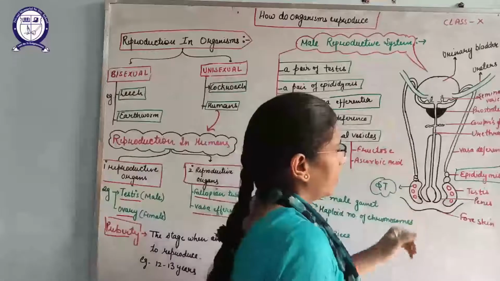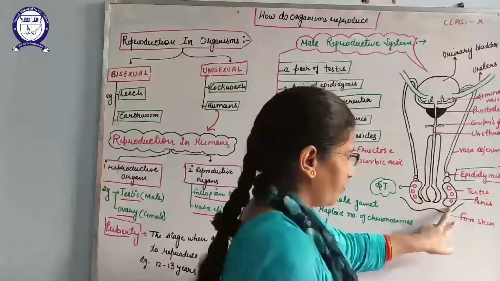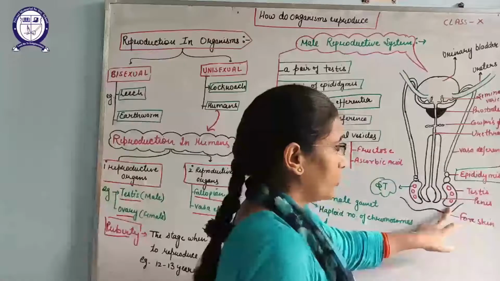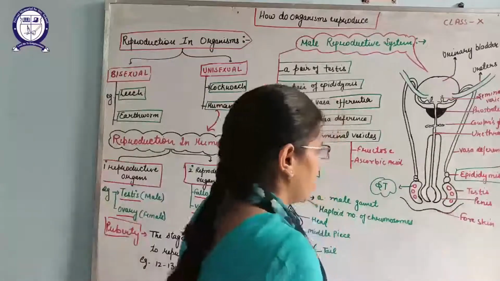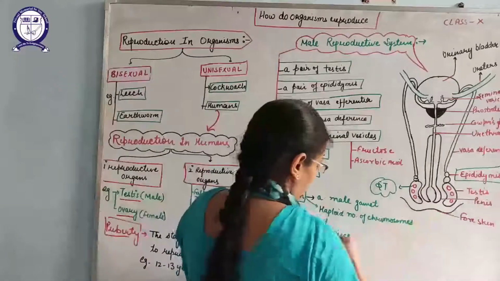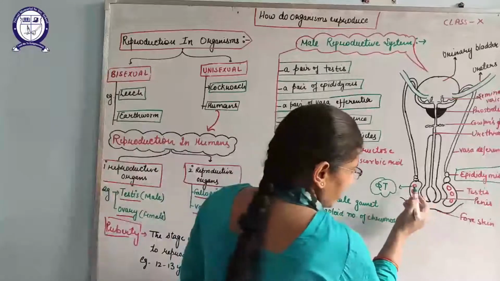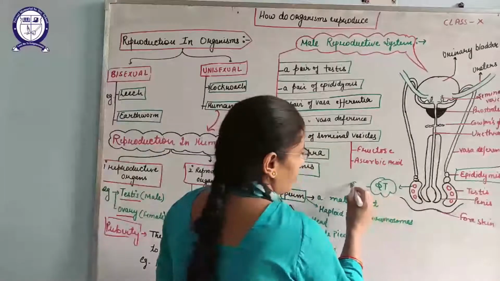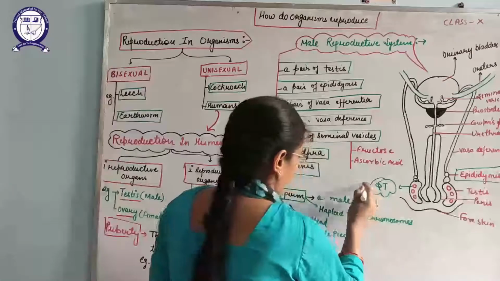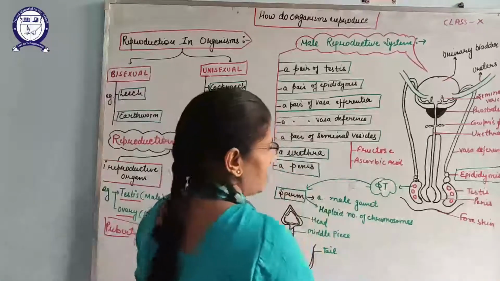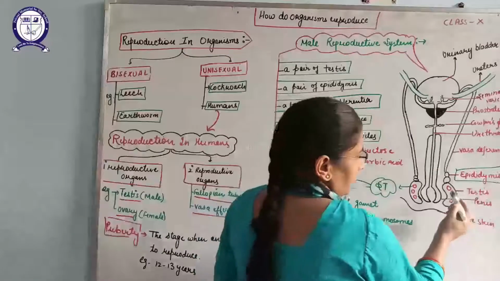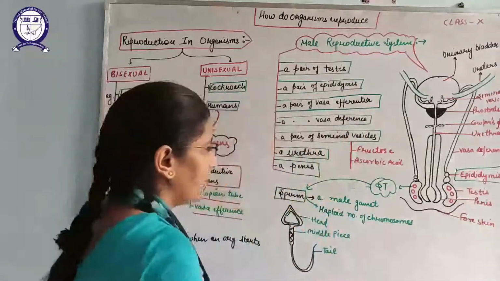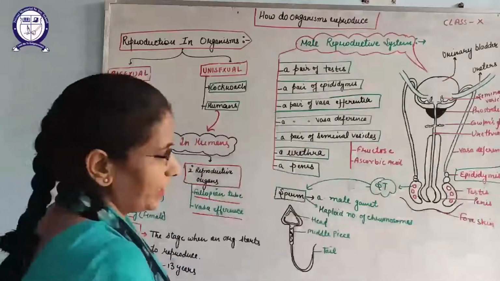Okay, let's see the diagram also. These are the testes, the primary reproductive organ where sperm formation will take place. So these are the pair of testes, and these red circles are known as seminiferous tubules, where sperm formation will take place. So sperms are formed inside the seminiferous tubules of the testes.